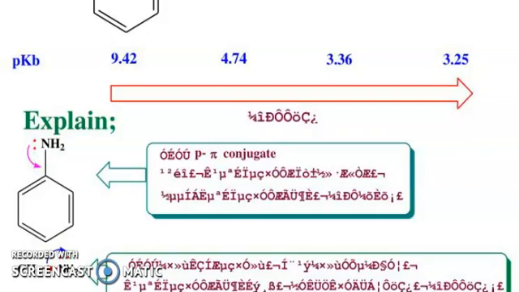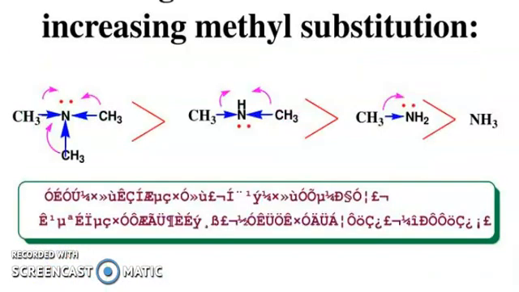So the explanation is here why this value is greater and this value is lesser. In the gas phase, the basicity of the following amines increases with increasing methyl substitution. Look here, this methyl group, this methyl group, and this methyl group. Here 2 methyl groups, here 1 methyl group, here ammonia. So this is the order.